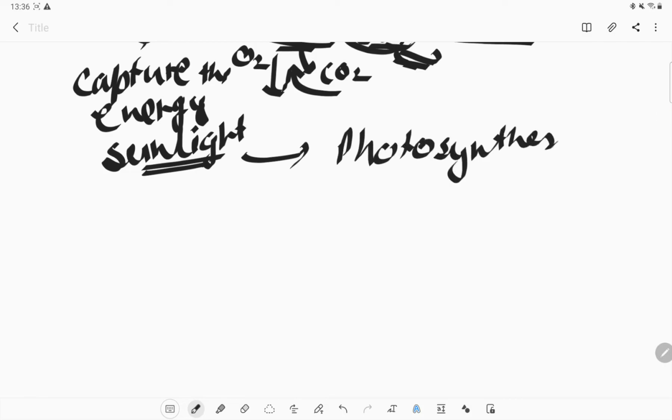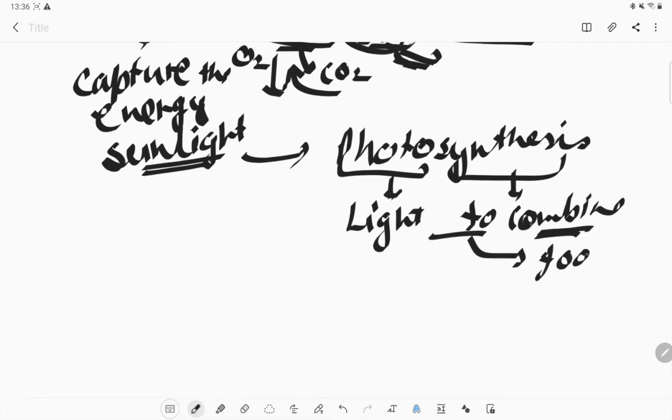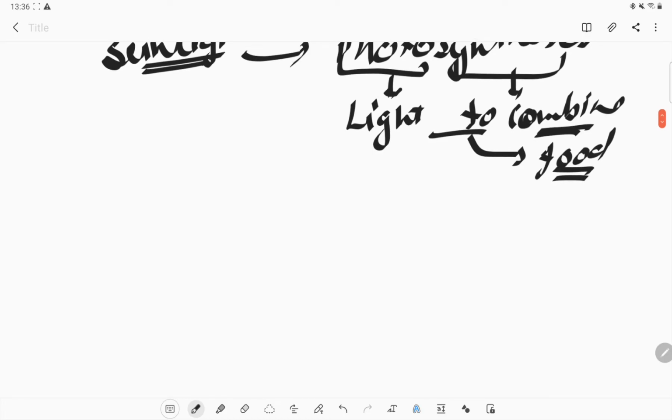So what is photosynthesis? Photo means light, and synthesis means to combine. So with the help of light, we are combining things and making food out of it. This is the process which is known as photosynthesis.